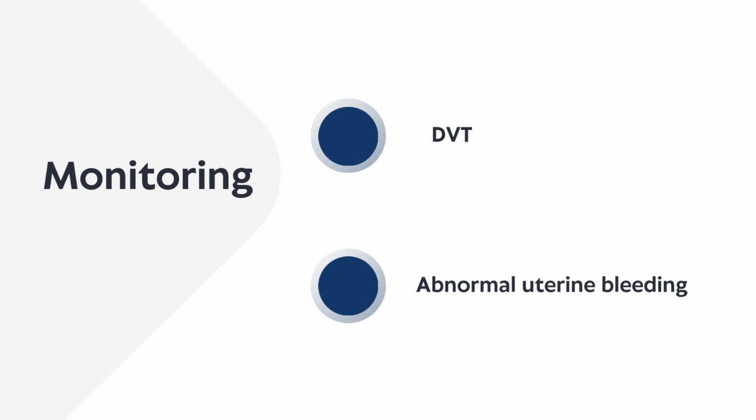Monitor for any unexpected abnormal uterine bleeding. For patients with abnormal uterine bleeding while using raloxifene, it is recommended to establish a consultation with a gynecologist. Initiate further workup to establish the source of the bleeding. An endometrial biopsy is suggested to rule out endometrial cancer.